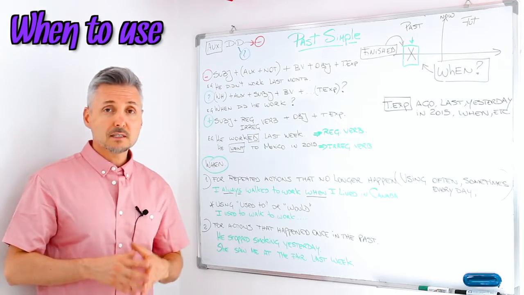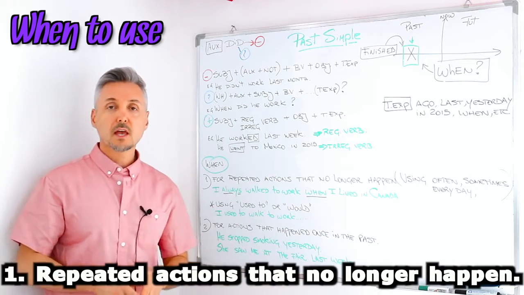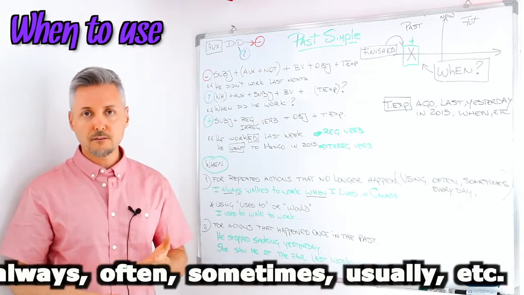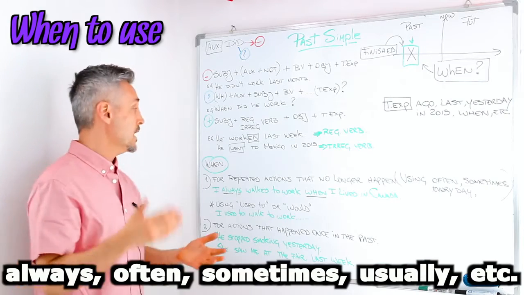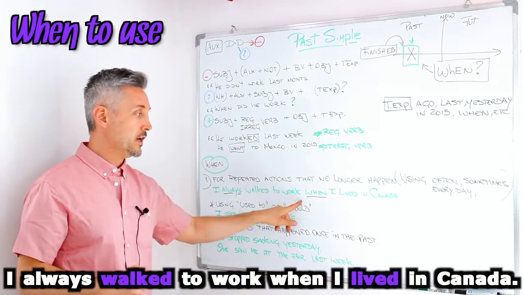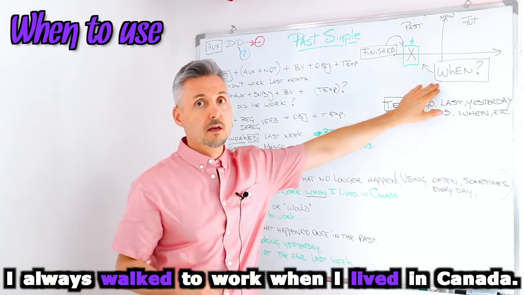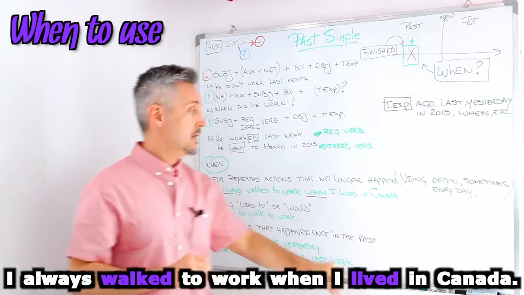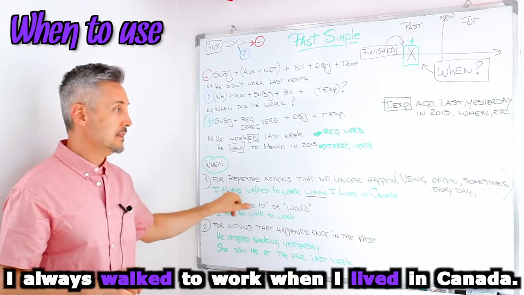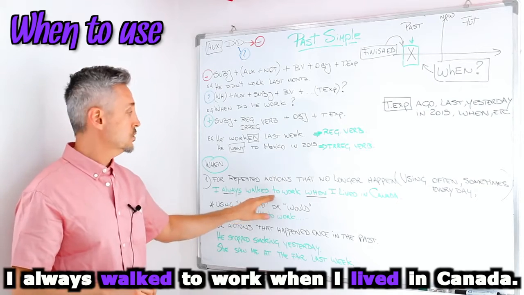So when do we use the past simple or the simple past? For repeated actions that no longer happen. If you want to use it in this case, you need to use always, often, sometimes, usually. Just like my example: I always walked to work when I lived in Canada. When I lived in Canada is the time expression, the indicator of time. Then I always, and this is the adjunct always, I always walked to work.